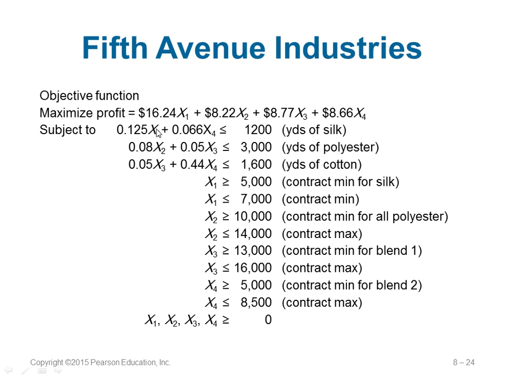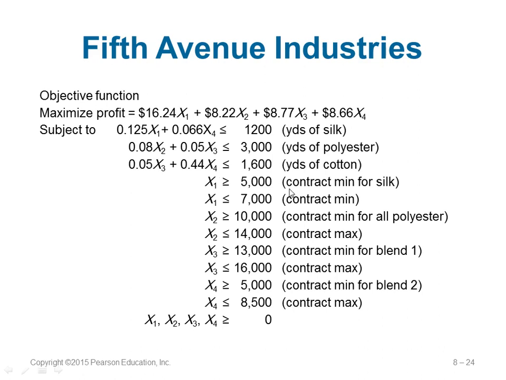Why this much? For every X1, you need 0.125 yards of silk, and X4, the silk with cotton blended tie, the fourth type, you need 0.066 yards. Similarly, polyester is needed for the all polyester tie and the polyester cotton tie. And cotton is needed for the third one and the fourth one.